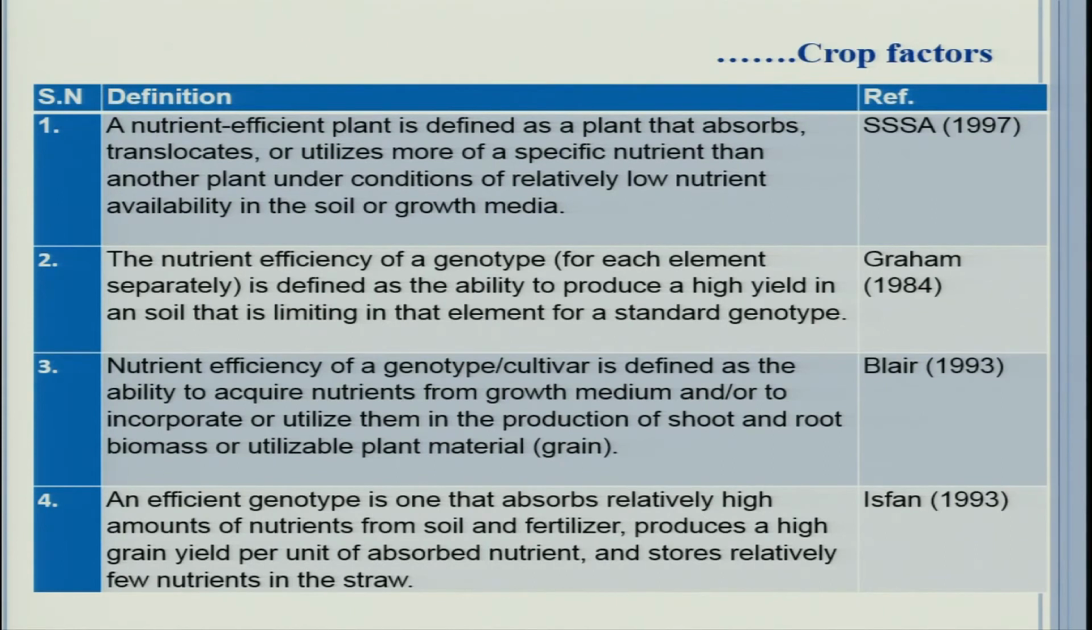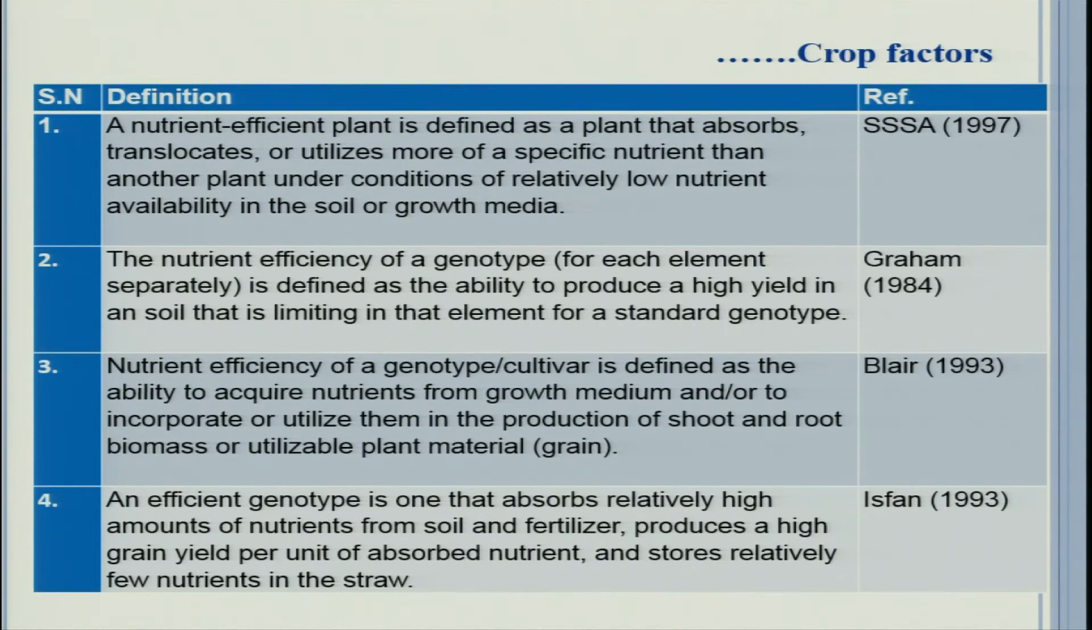Nutrient efficiency of a genotype or cultivar is defined as the ability to acquire nutrients from growth medium to incorporate or utilize them in the production of shoot and root biomass or utilizable plant material. So, all these definitions are saying almost the same message.